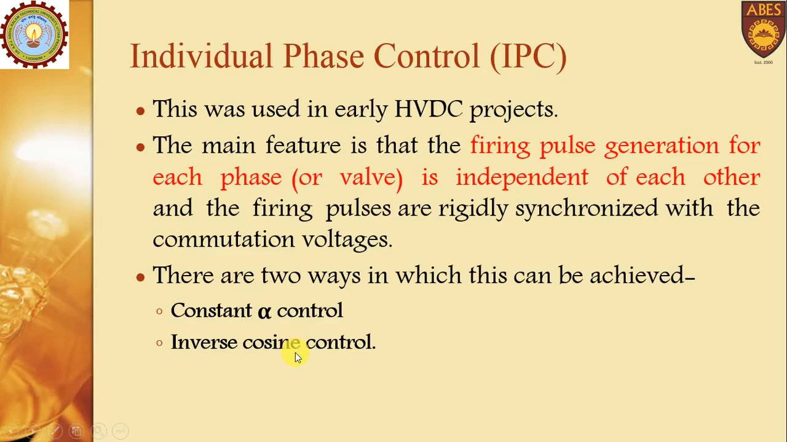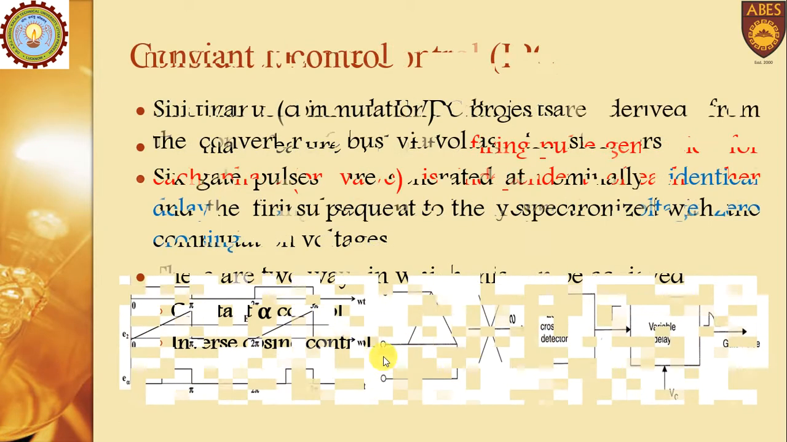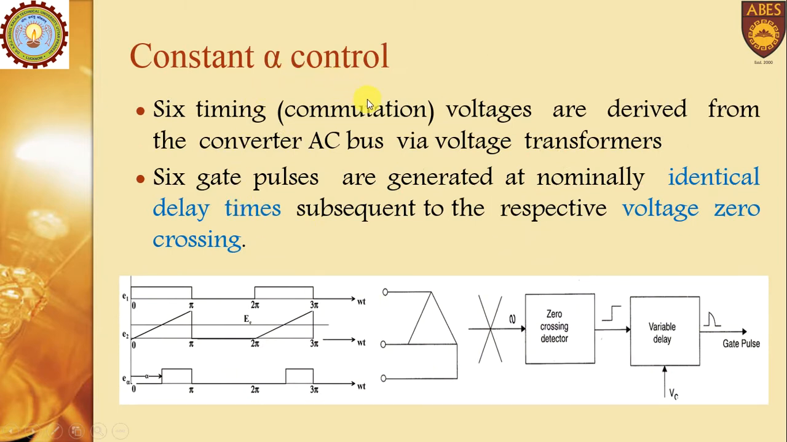The one is the constant alpha and another one is inverse cosine. For the constant alpha control, the six commutation voltages are derived through the voltage transformers, and with respect to that, the six gate pulses are generated. These six gate pulses are generated with identical delay times, when the voltage crosses zero, meaning a zero crossing detector will be there.